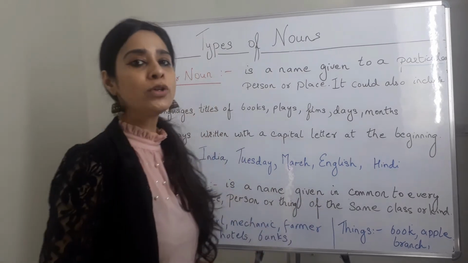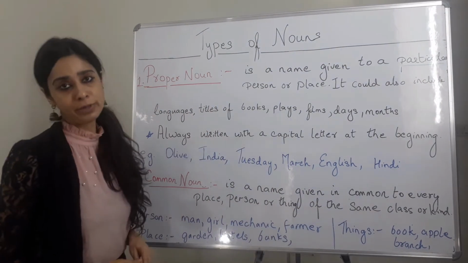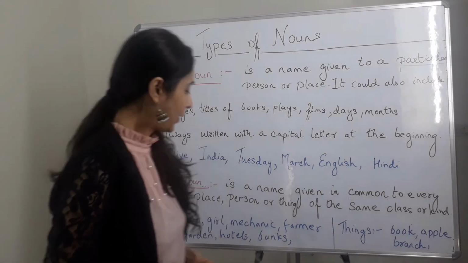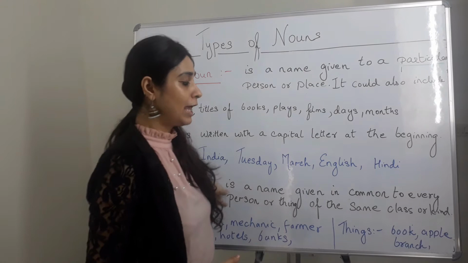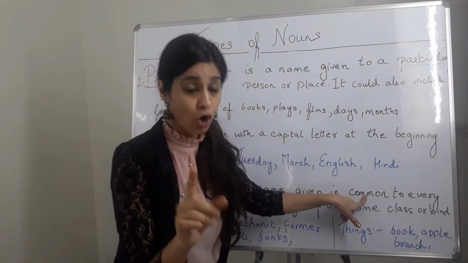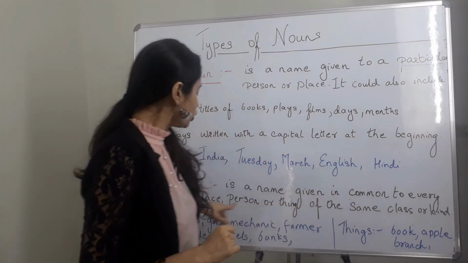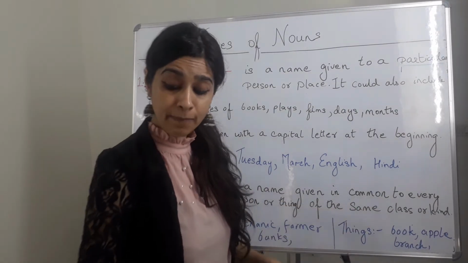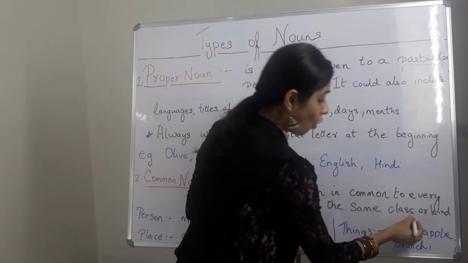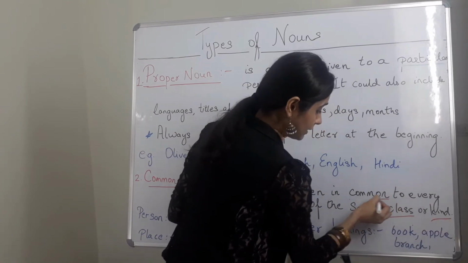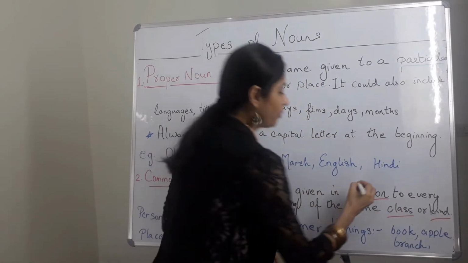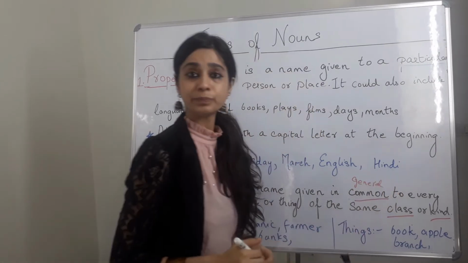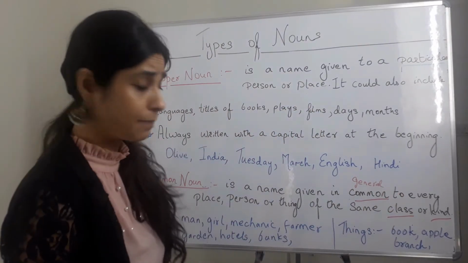Okay, so let's move on to the next part, and that is common noun. Now, what do we understand by a common noun? Okay, a common noun is a name given in common, or you can say general, to every place, person or thing of the same class or kind. You can replace this word common with general.